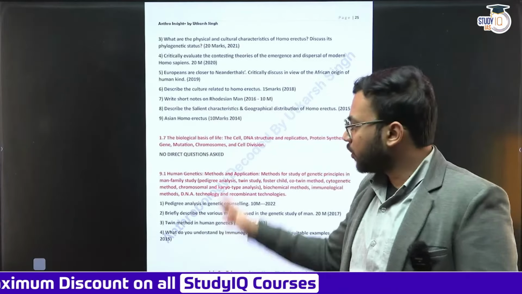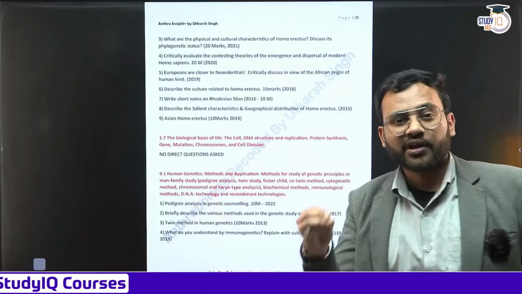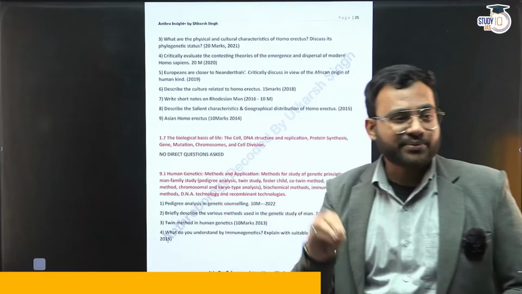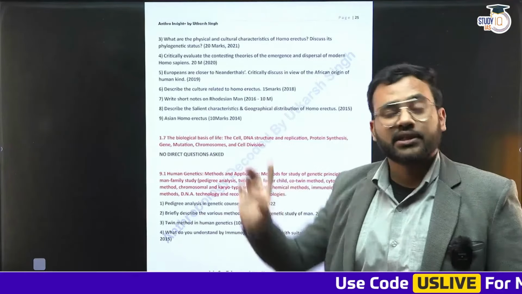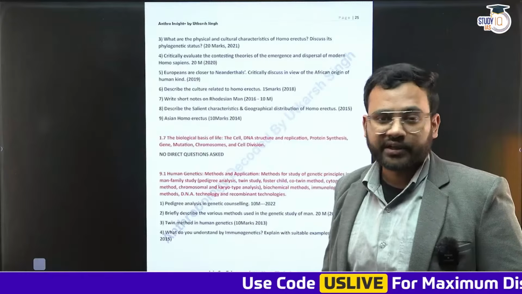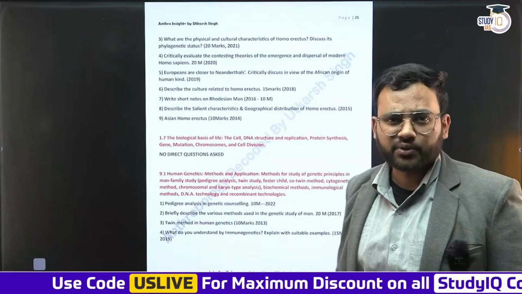And cherry on the top, the only unit which is totally biological, where you discuss cell cycle, cell division, what is chromosome, replication, transcription, translation. This never comes in the examination. There is only one question that has been asked, that too in 2008. So that is why we have written no direct question asked. In the past 10 years, there has been no direct question asked from this particular unit.